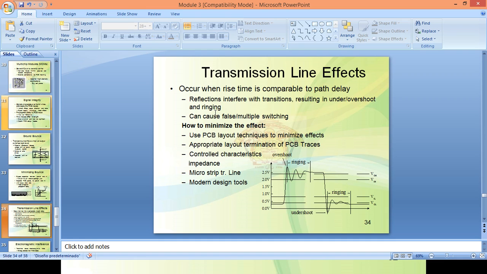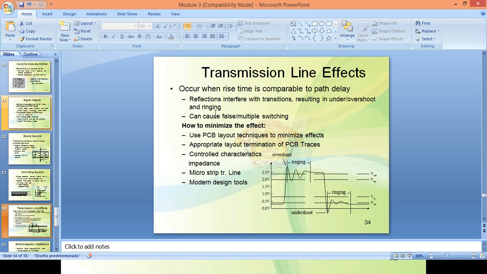The situation is more complex when multiple receivers are on at a time. PCB layout is another issue.